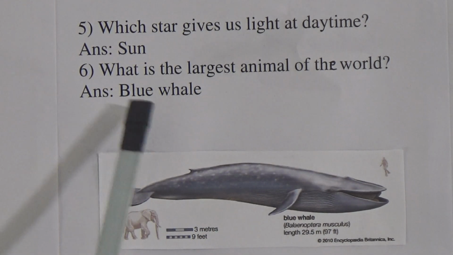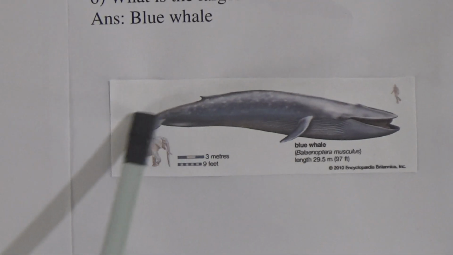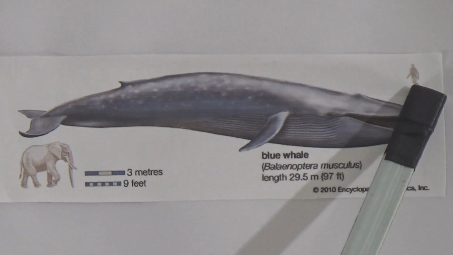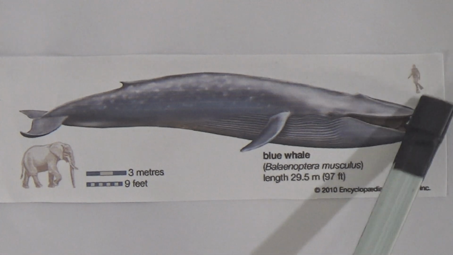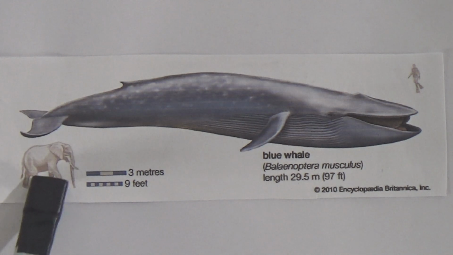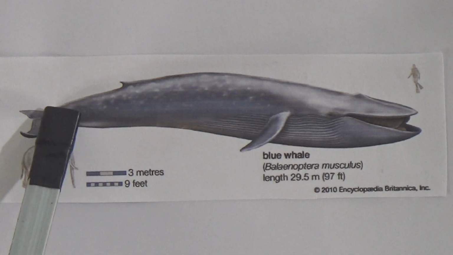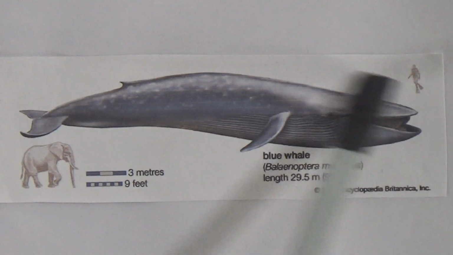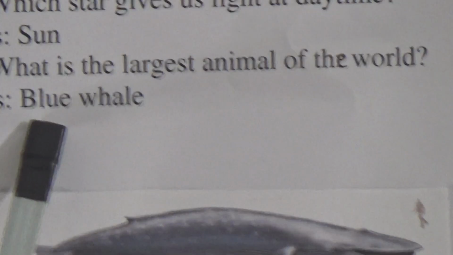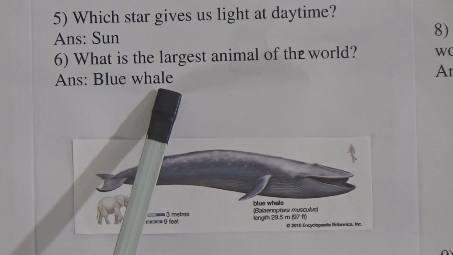Next 6 number is, what is the largest animal of the world? The answer is blue whale. You can see this picture. This is blue whale. If we compare this blue whale with human, we can see human is very small than blue whale. If we compare with elephant, we can see elephant is very small than blue whale. That means this is the largest animal of the world. And the spelling of blue whale is B-L-U-E, blue whale, W-H-A-L-E, whale.